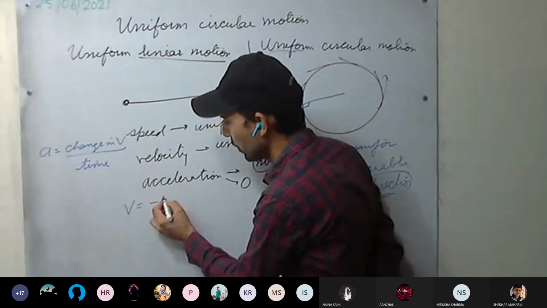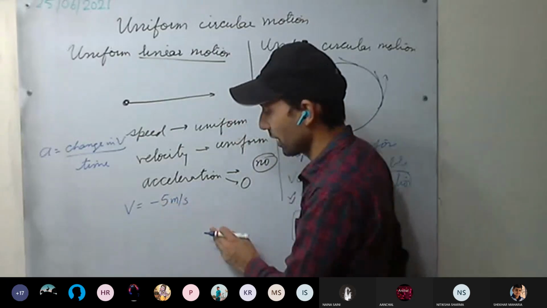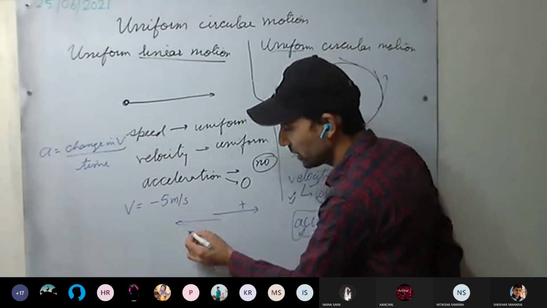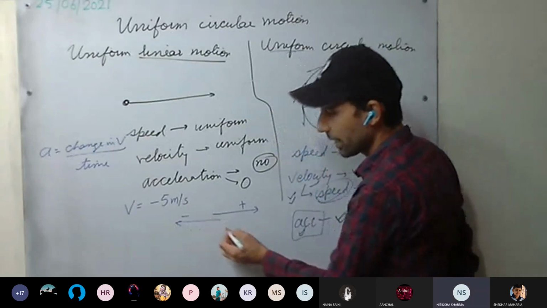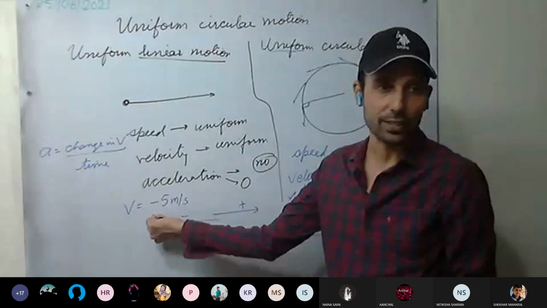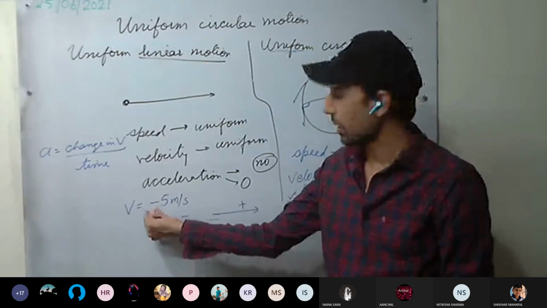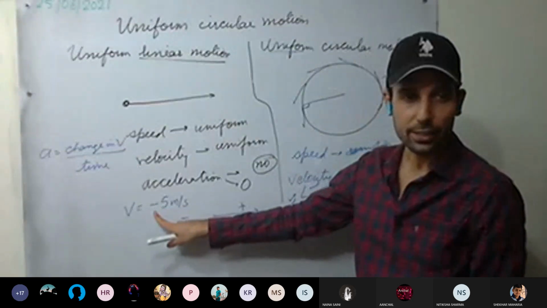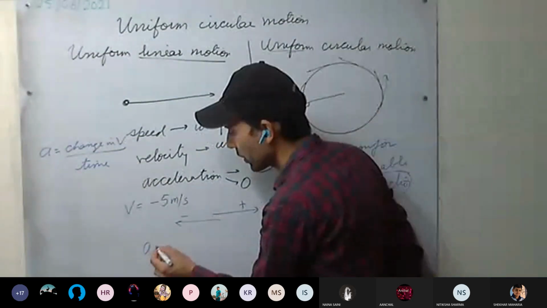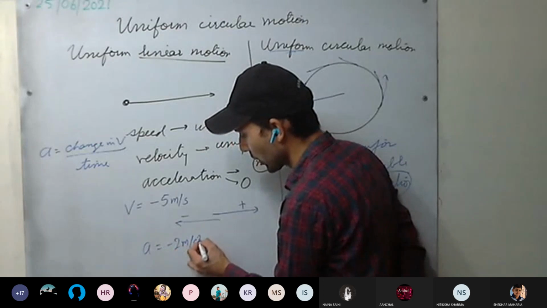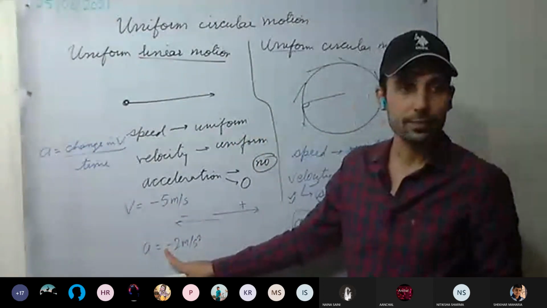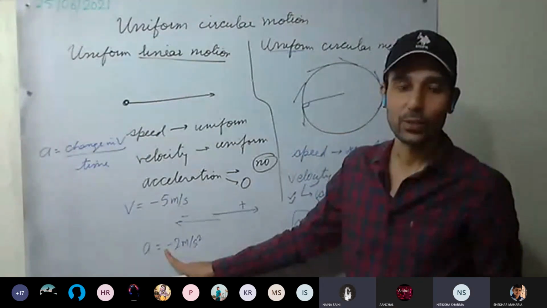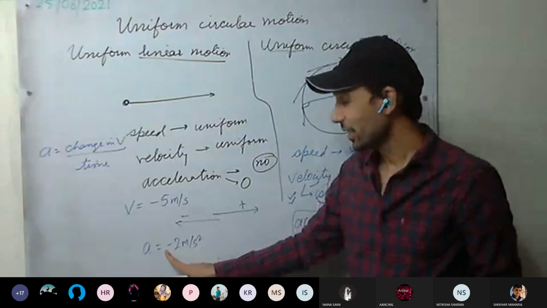Velocity equal to -5 meter per second. This we have discussed last year. If I take this direction as positive, velocity will be in which direction? This direction, negative. This minus sign denotes direction. Magnitude is always positive. So if this is the positive direction, this will be the negative direction. Velocity is negative. Now if acceleration equals -2 meter per second square, what does minus denote here? Retardation.